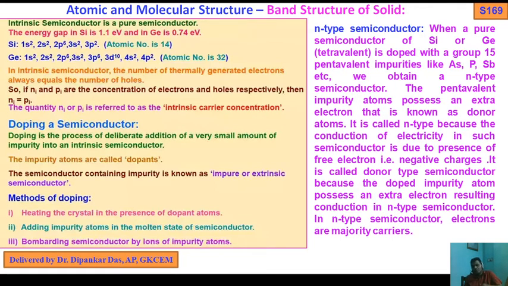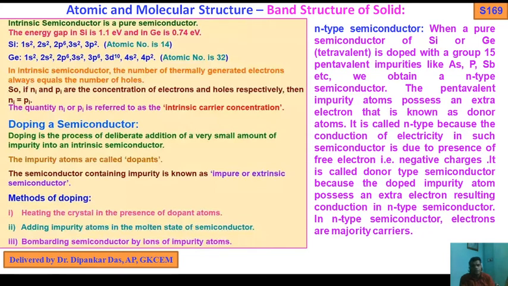The pure crystal of silicon or germanium: if you dope phosphorus, a group 15 element, into silicon, a group 14 element, silicon has 4 valence electrons and phosphorus has 5 valence electrons. So each phosphorus atom uses its 4 valence electrons to form 4 covalent bonds with the adjacent 4 silicon atoms. After that, each phosphorus atom possesses an extra electron.